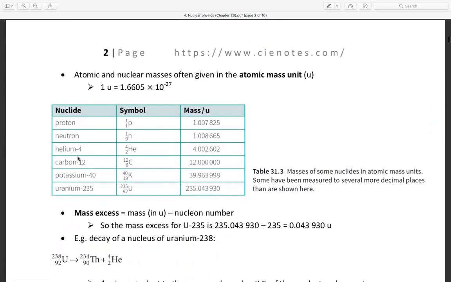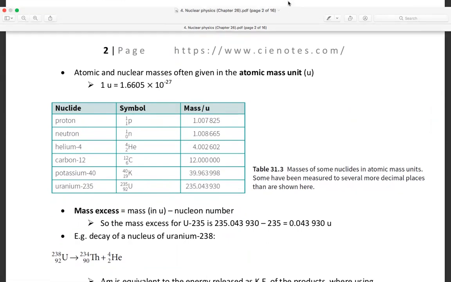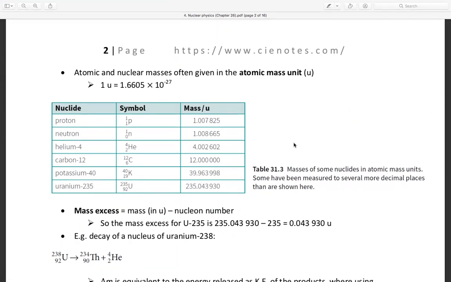Atomic and nuclear masses are often given in atomic mass units, or u. 1 u equals 1.6605 times 10 power minus 27 kilogram. We also call it AMU. I will still explain the theory until half-life.